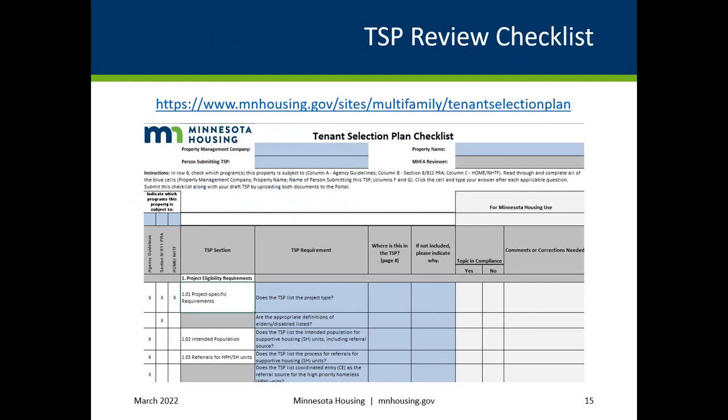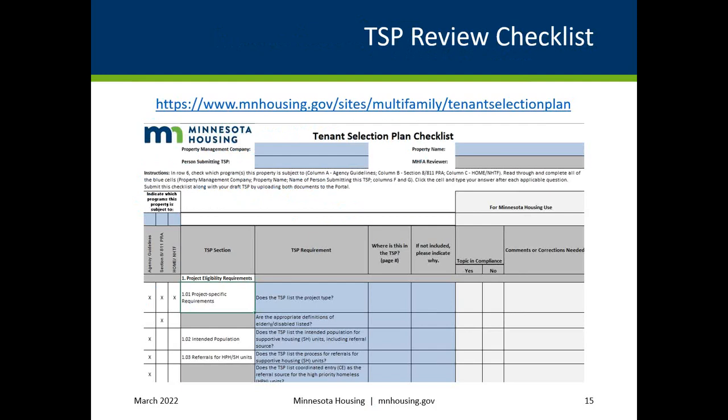The checklist is an easy way for owners, agents, and Minnesota Housing staff to identify what criteria are applicable to each property. It also aids in consistency of TSP review and acts as a tool for agency partners to help ensure their TSP contains the elements required by state and/or federal guidance. The help text that accompanies the checklist mirrors the order of the checklist and provides additional context to both Minnesota Housing's TSP guidelines as well as the TSP expectations of federal funding sources Minnesota Housing administers that have TSP requirements.